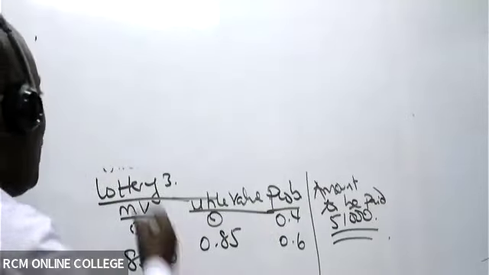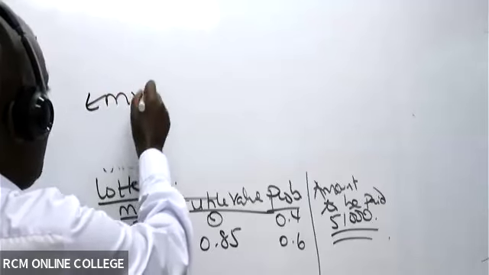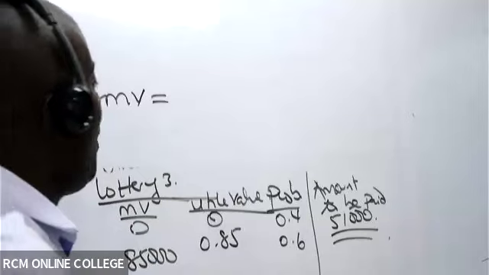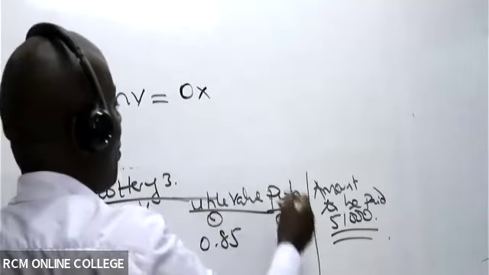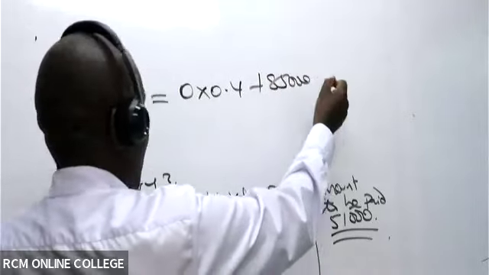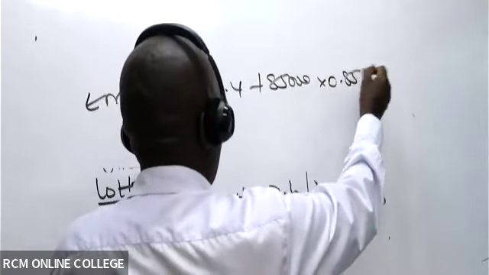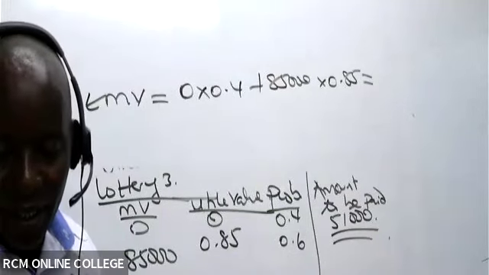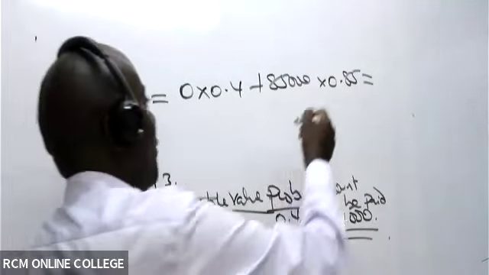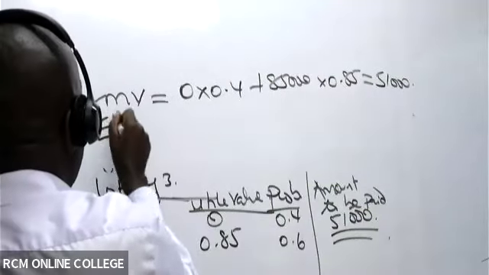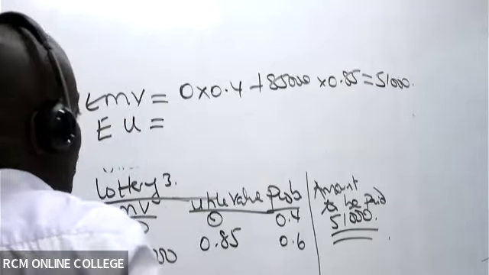So in this case here, we have expected monetary value. Expected monetary value is the monetary values times the probability. So we have here 0 times the probability, which is 0.4, plus we have 85,000 times 0.85. Is there somebody who can give me this answer? EMV is 51,000.